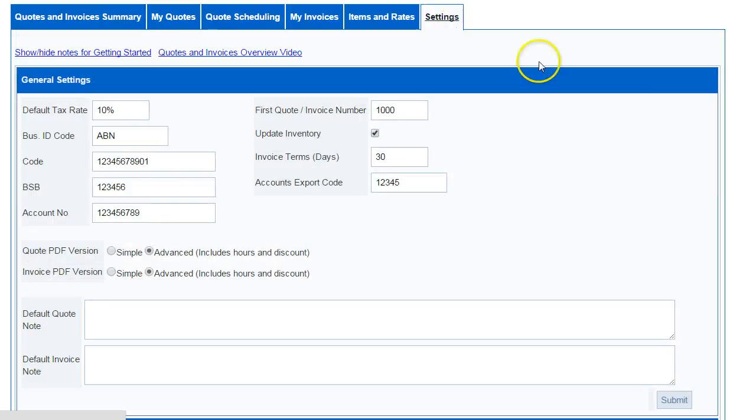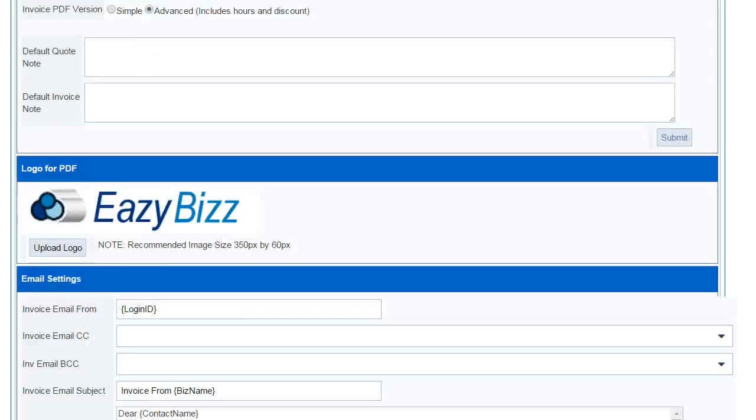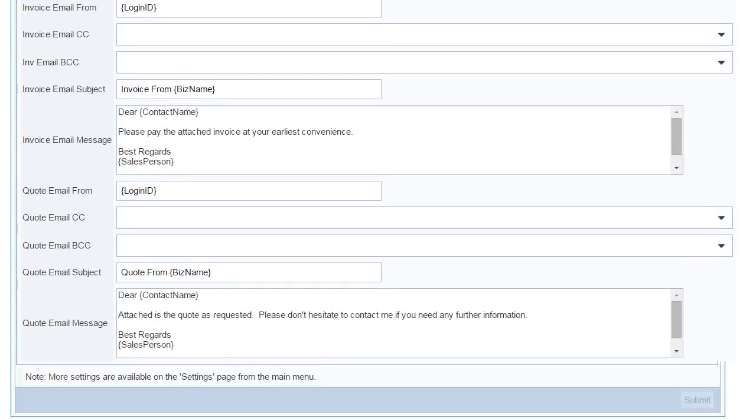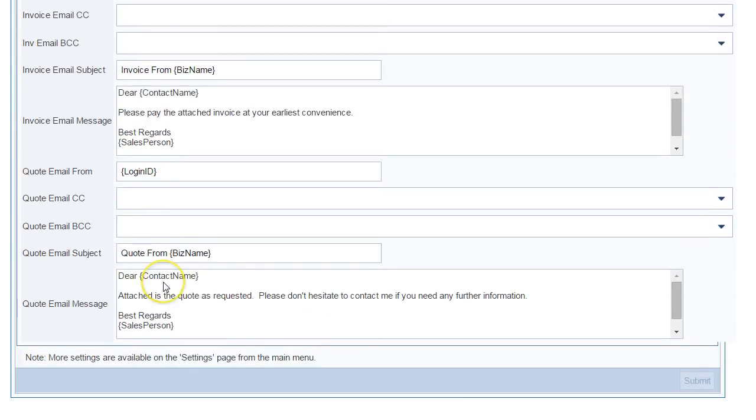The Settings tab allows you to configure the system in relation to quotes and invoices. A powerful feature is the email template. This is the standard template that gets generated when you create a quote and send it out via email.